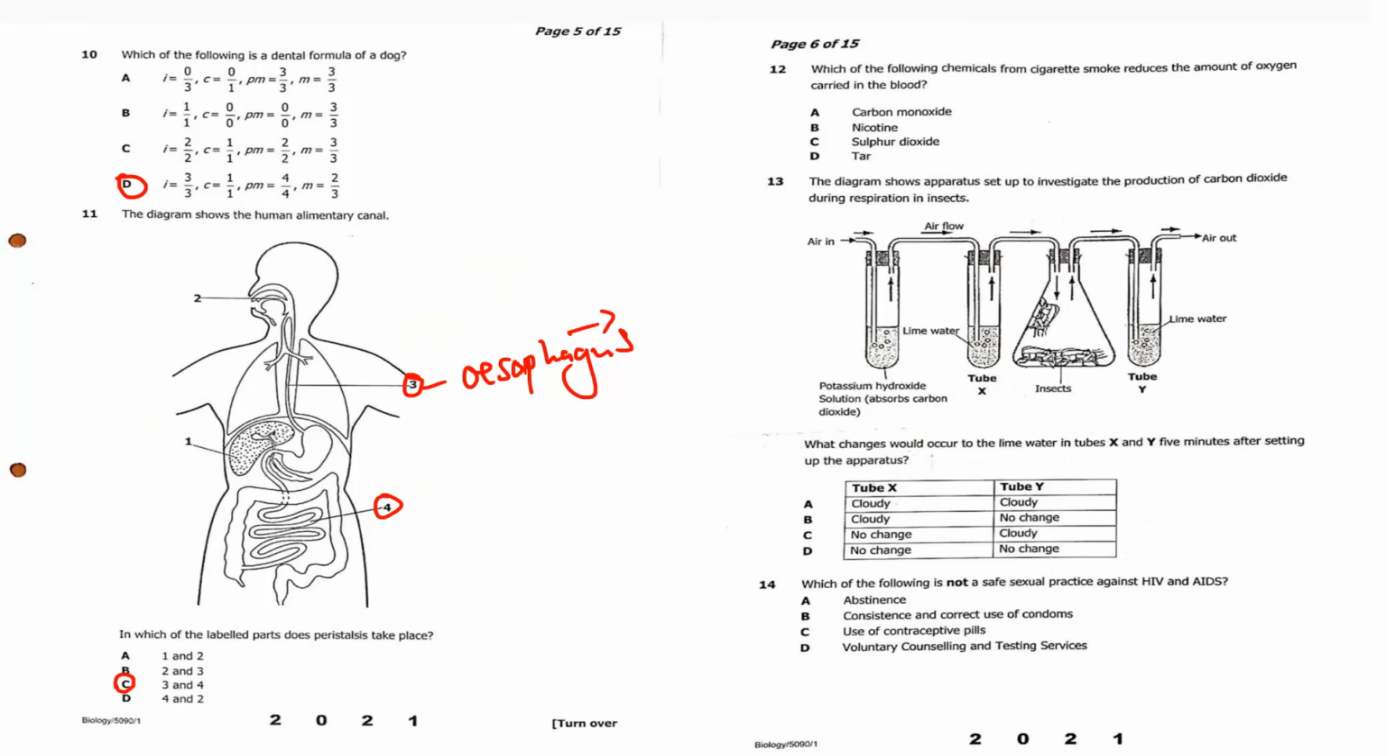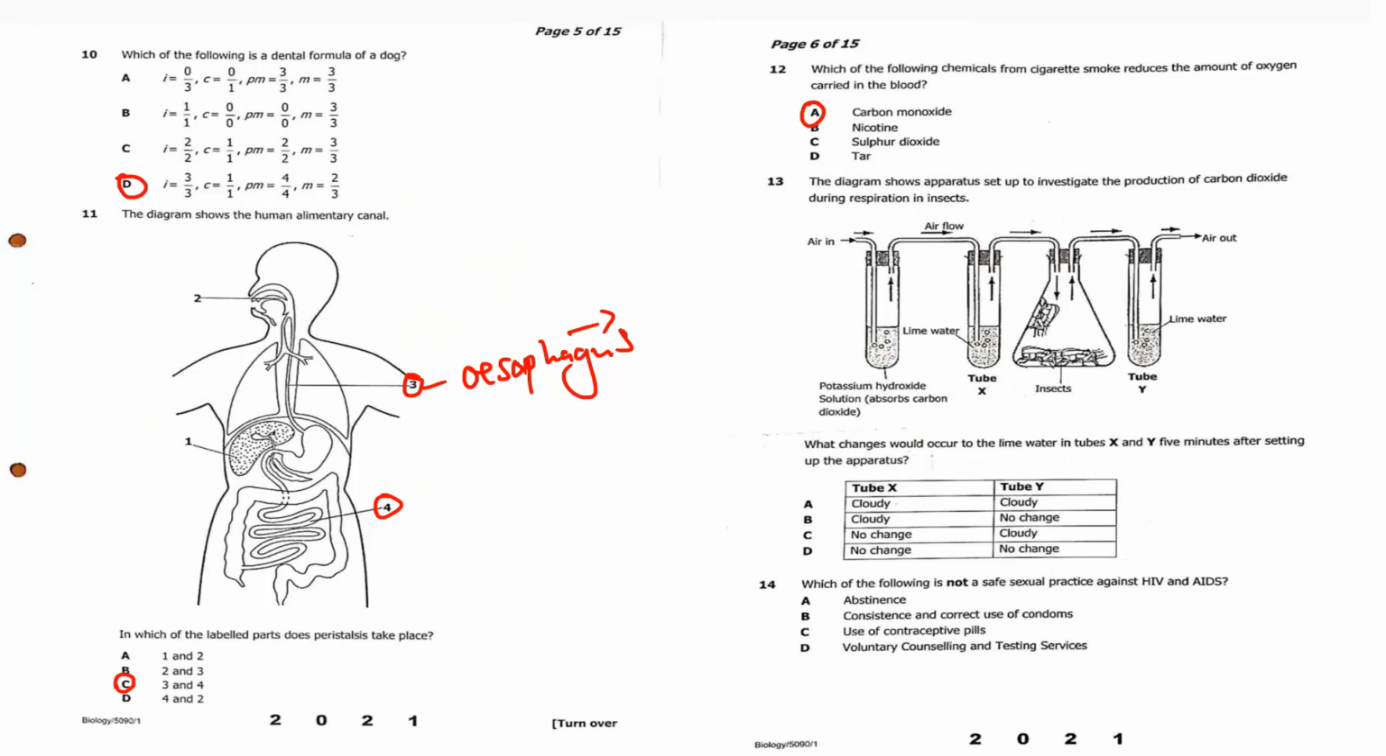Okay, question 12. Which of the following chemical from the cigarette smoke reduces the amount of oxygen carried out in the blood? Is carbon monoxide. It has high affinity for hemoglobin. It competes with oxygen to bind on the hemoglobin. Okay.